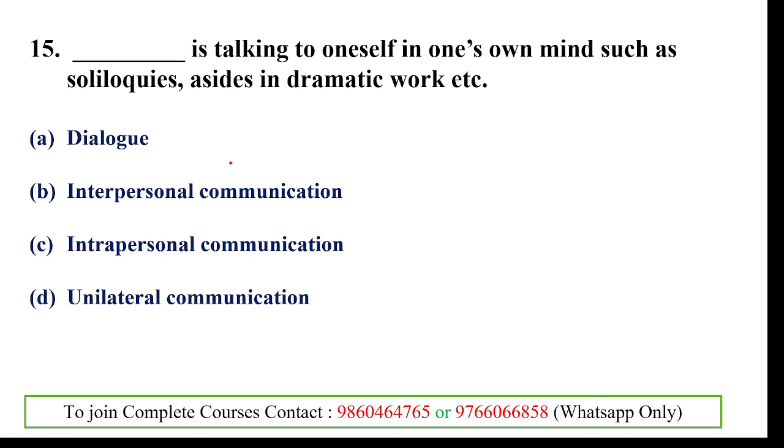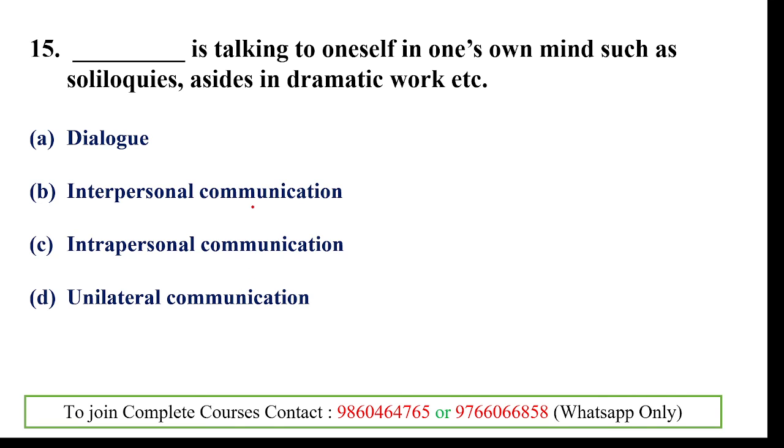So using which of the following can an individual communicate with his own self, talk to himself, like the soliloquies, or as I said, dramatic work. Soliloquy means one talking to oneself. Clear? So which of the following is the right answer?